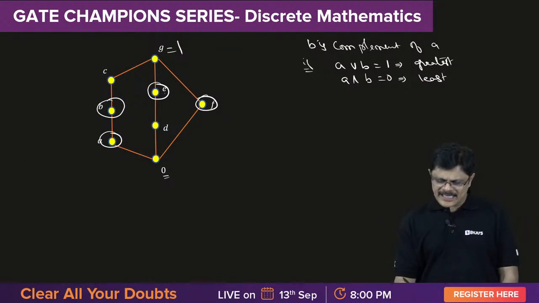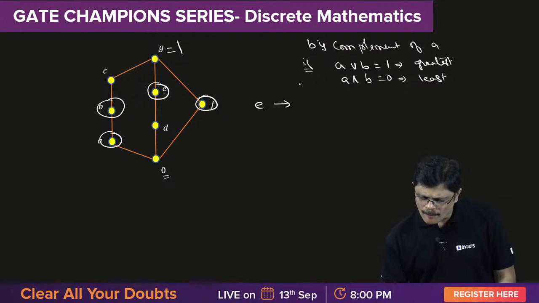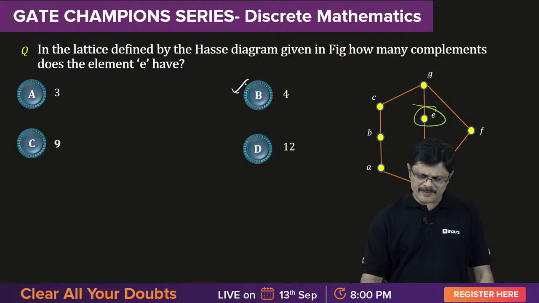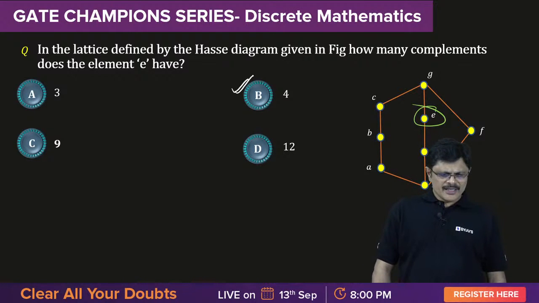So for E, what are the complements? All these fellows, A, B, C and F, are complements. So how many are there? 4 complements. Very good, Anand Mohan. Amreen, 4 complements.